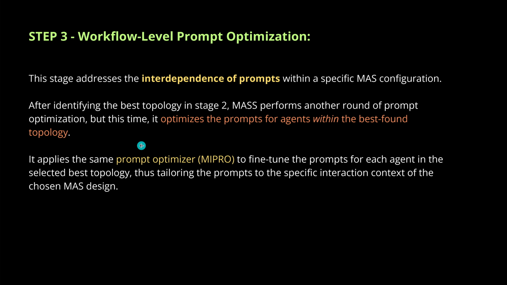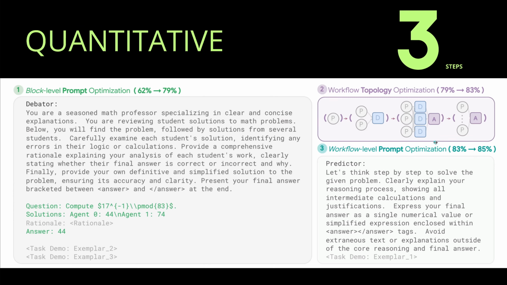And again, you can use the same MIPRO prompt optimizer now to fine-tune the prompt for each agent here in this selected best, more complex topology. But there are also other prompt optimizers you can use, so you're not bound here to this particular optimizer.